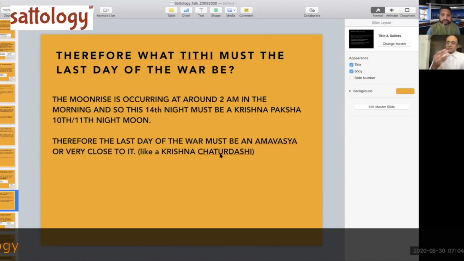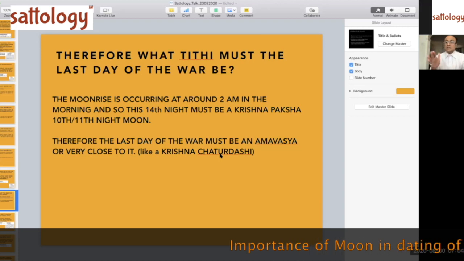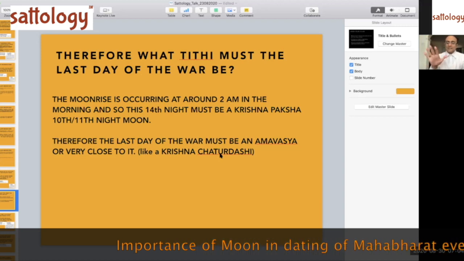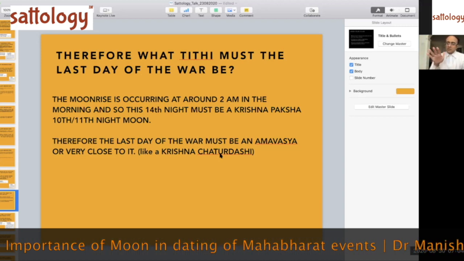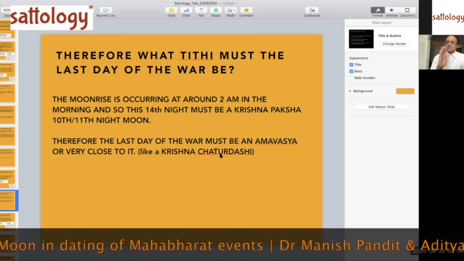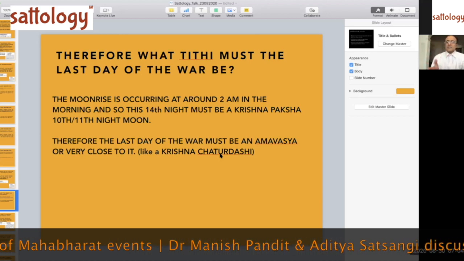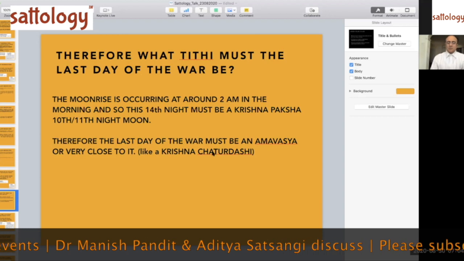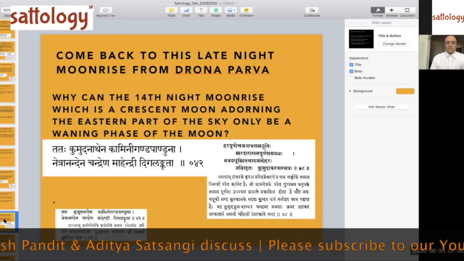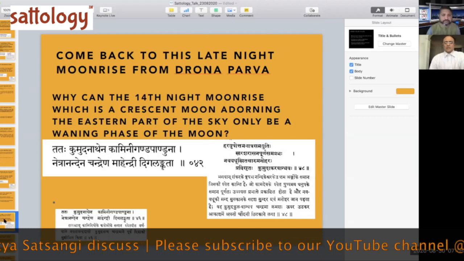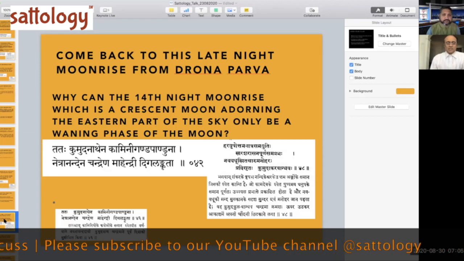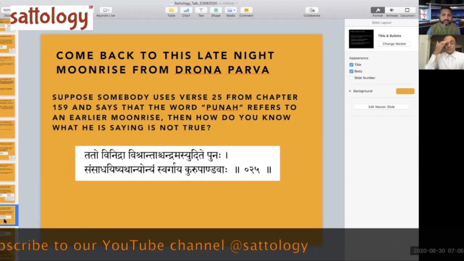And we have another few verses from the Mahabharata which are pointing out very clearly that it was an Amavasya on the day of the war. On that day, the 18th day, in the afternoon at least, they say it was an Amavasya, because there is a Gada Yuddha occurring at that particular point of time. So we know that, right? Anyway, I have already pointed out this bit of it.